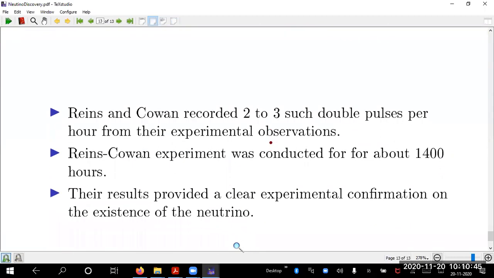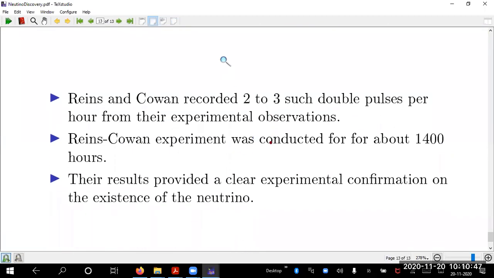So, okay, this is what is there. Reines and Cowan detected 2 to 3 pulses, because I told you earlier that they can expect the beta decay and inverse beta decay to occur 2 to 3 events in 1 hour. That's all that can be recorded. So they could record 2 to 3 such double pulses. What are double pulses? I showed you a signal of electric pulses recorded in their experiment. They expected 2 to 3 such double pulses per hour from their experimental observations.